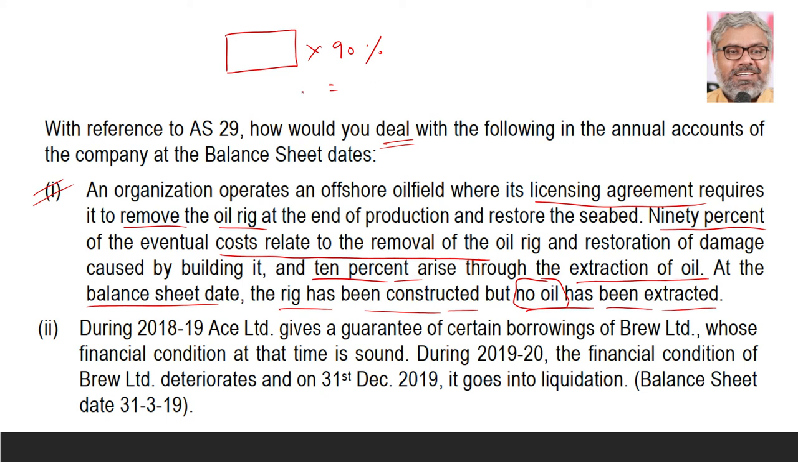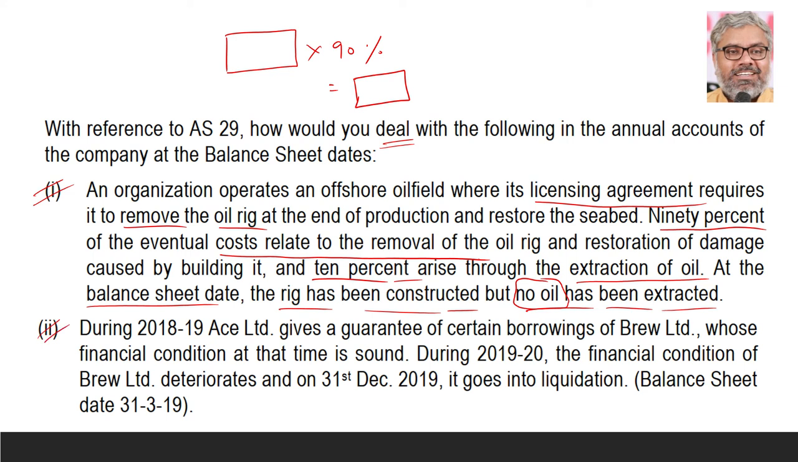But the oil rig is constructed, which means 90% we can definitely recognize now as a provision of a present obligation which will be naturally settled in future. It is related to a past event, that event is the licensing agreement. Is it an obligating event? Yes, it is an obligating event. We cannot escape from it. Once the oil rig is already constructed, it has to be removed. And whatever the cost of that removal may be, 90% has to be created as a provision. That is the answer to the first question. 10% need not be created since the extraction of oil has not yet started.